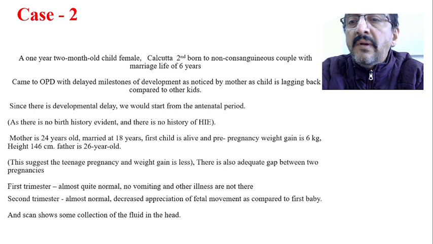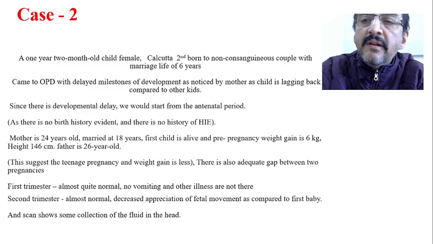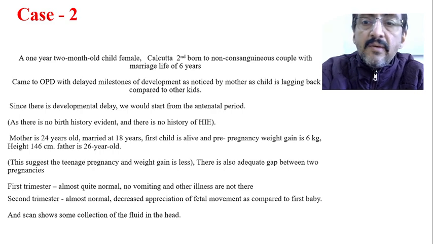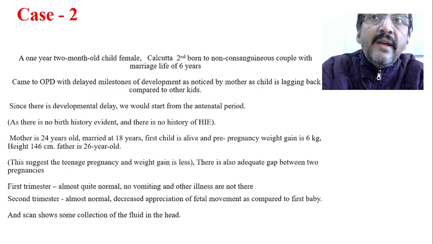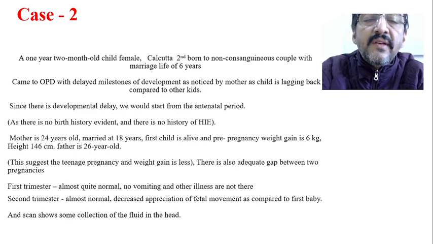See, 24 years old, and they have already completed 6 years of marriage life. That means she was married at almost 18 years of age. The first child is alive, and the weight gain in the present pregnancy is only 6 kg. That was quite low. Usually, we expect about 10 kgs. So the weight gain is 6 kgs.